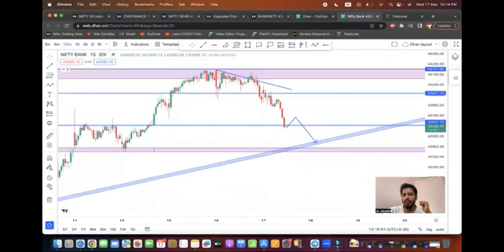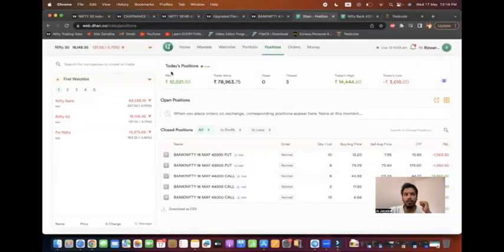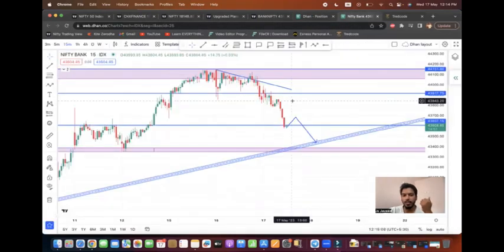This is about today's trade, and this is our profit in the small account. I hope you got the points and insight for today's trade as well.